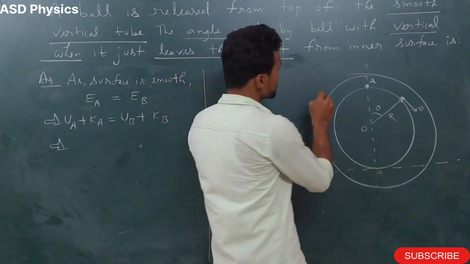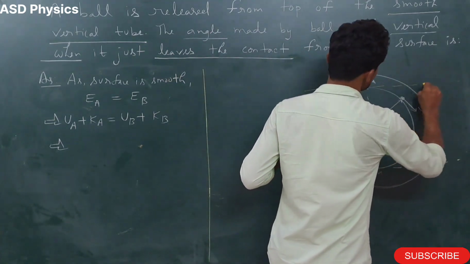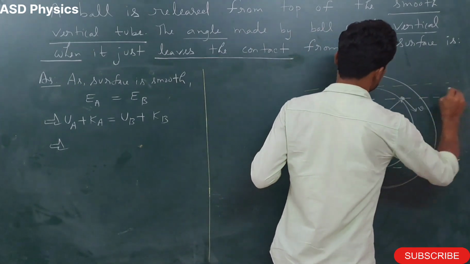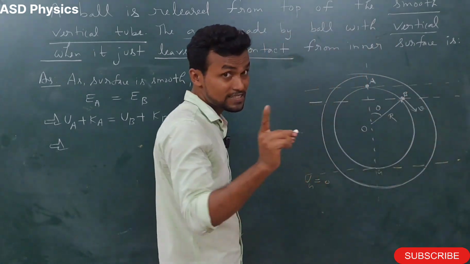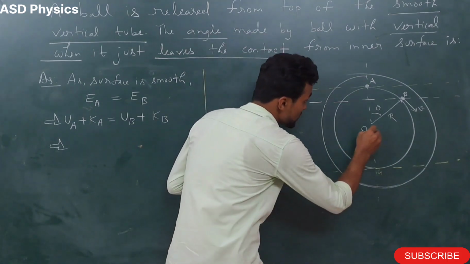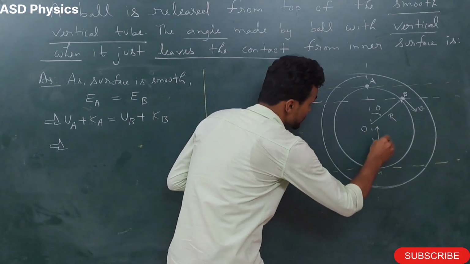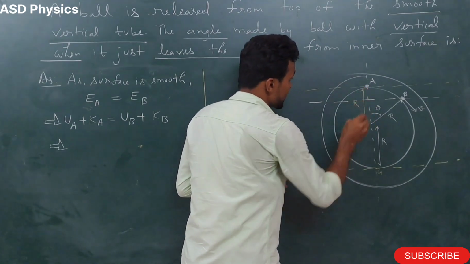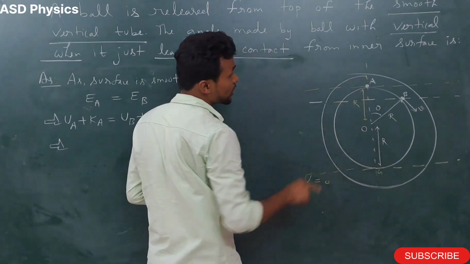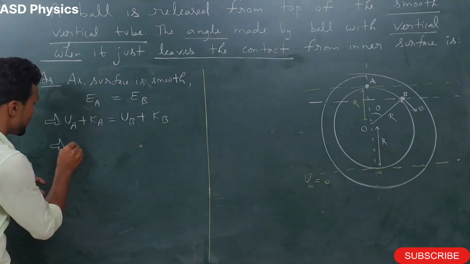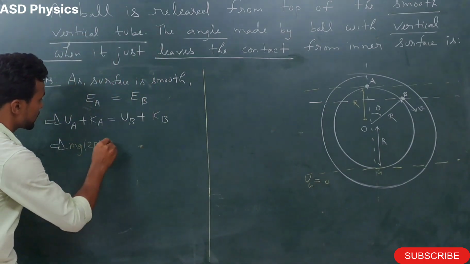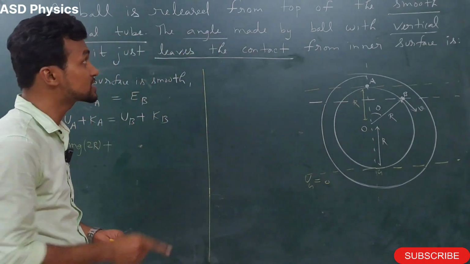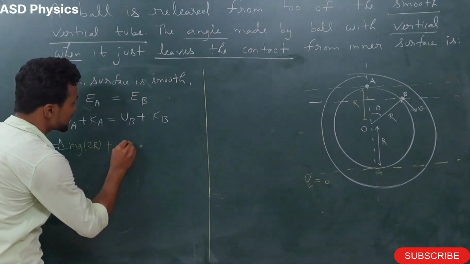Now let's see the height. Let me draw one horizontal line and a second horizontal line, and take this point as B. Now just guess, what is the height of point A? This is R, and this is also R. With respect to the reference, the total height is 2R. So I write mg into 2R plus kinetic energy at point A, which is 0, because the ball is released here.